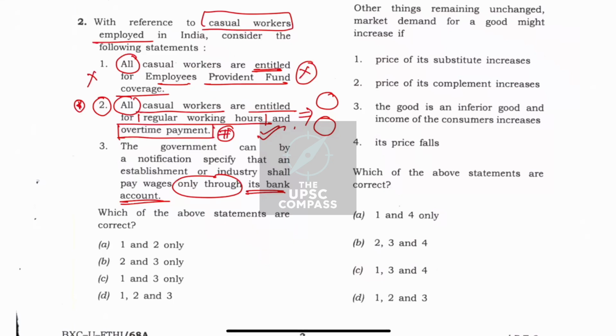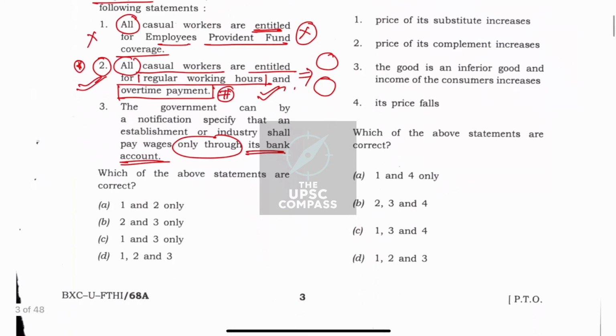That is, the first statement is negated and the second statement is taken as correct, and the third one is correct because the government can by notification specify such a thing to have more transparency in wage payment, and this makes logical sense. So that is why we arrive at option B, that is 2 and 3 only.